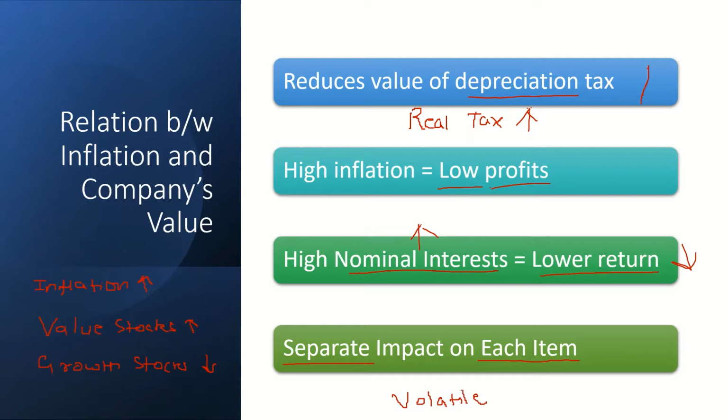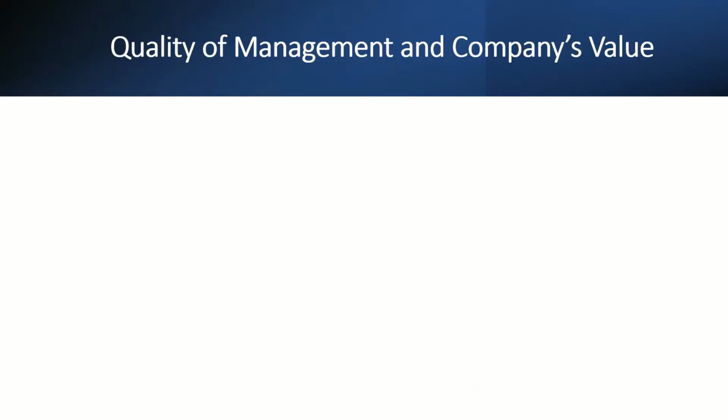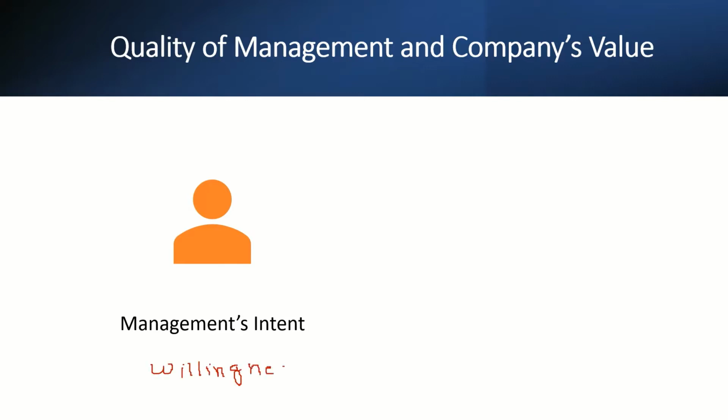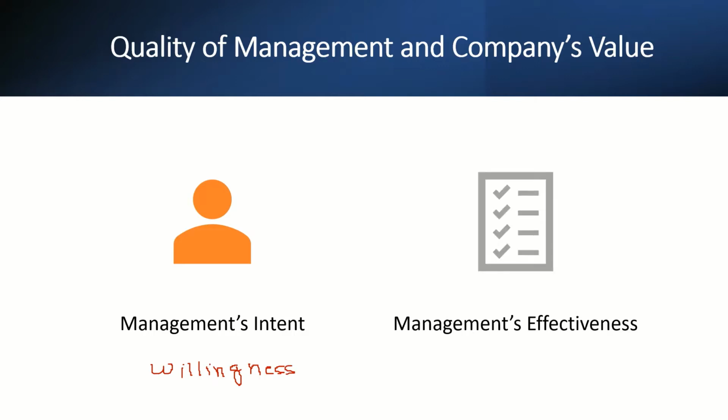Next is the relationship between quality of management and a company's value. The investment decisions and the asset allocation policy of a company should reflect two things about the quality of management. The first, the degree to which the management embraces the goal of shareholders' wealth maximization. This shows how good the intent of the management is. And second, the effectiveness of management in achieving such goals. This reflects the capability of management.